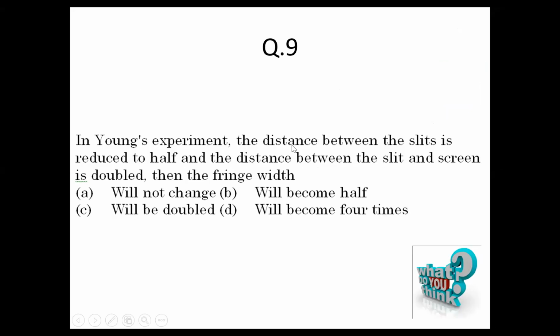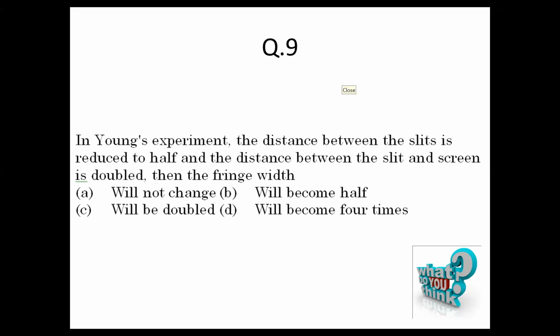In Young's experiment, the distance between the slits is reduced to half and the distance between the slit and the screen is doubled. Then what happens to the fringe width?